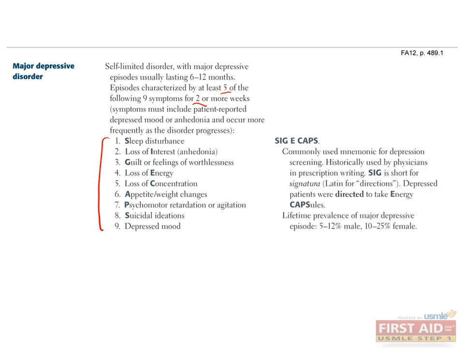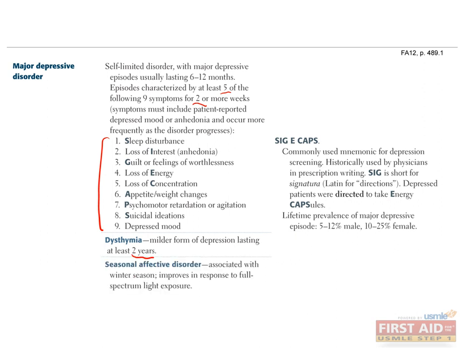Major depressive disorder, recurrent subtype, requires 2 or more major depressive episodes with a symptom-free interval of at least 2 months. A related disorder is referred to as dysthymia, where patients suffer from a milder form of depression, which symptoms do not meet the criteria of major depression, but last for at least 2 years. You may also encounter questions about seasonal affective disorder, which is a form of depression linked to decreasing sun exposure during the winter months. The key to identifying this disease is the resolution of depressive symptoms with increased full-spectrum light exposure.